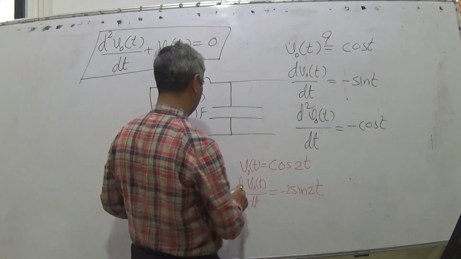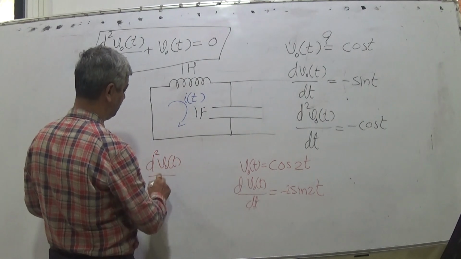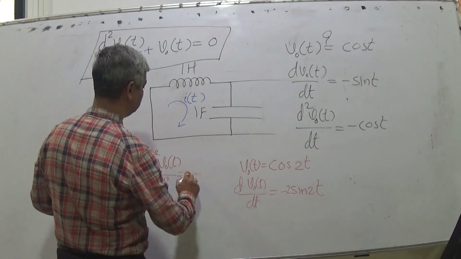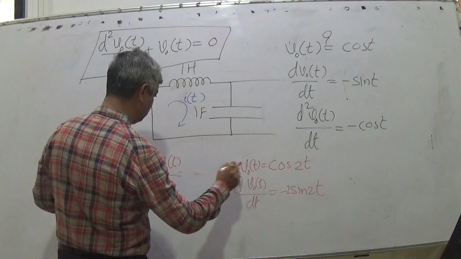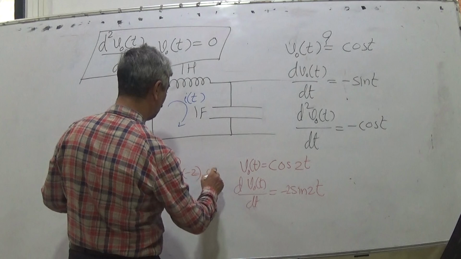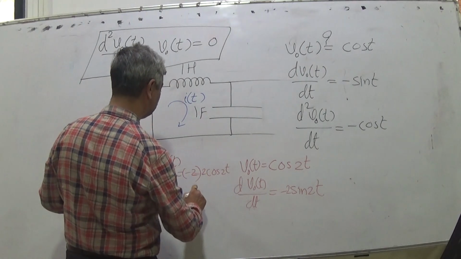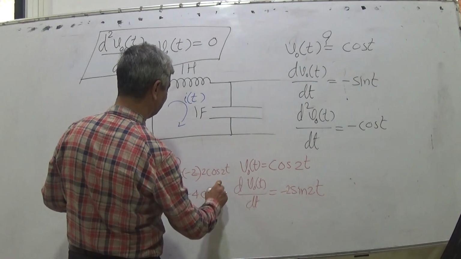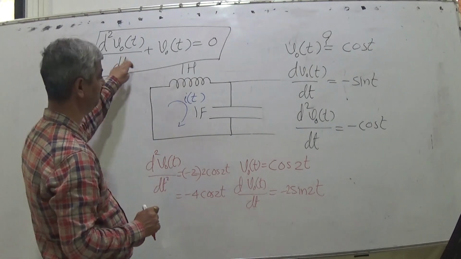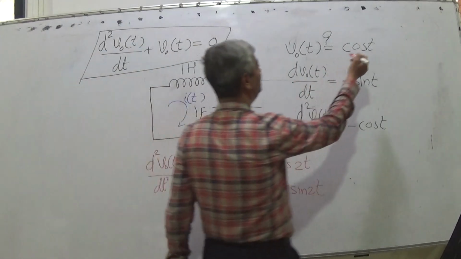Now the double derivative, d2 Vo by dt square, is minus 2 remains outside, derivative of sin 2t is cos 2t into 2, so it is minus 4 cos 2t. So minus 4 cos 2t plus cos 2t is not zero. So only cos t is the solution.